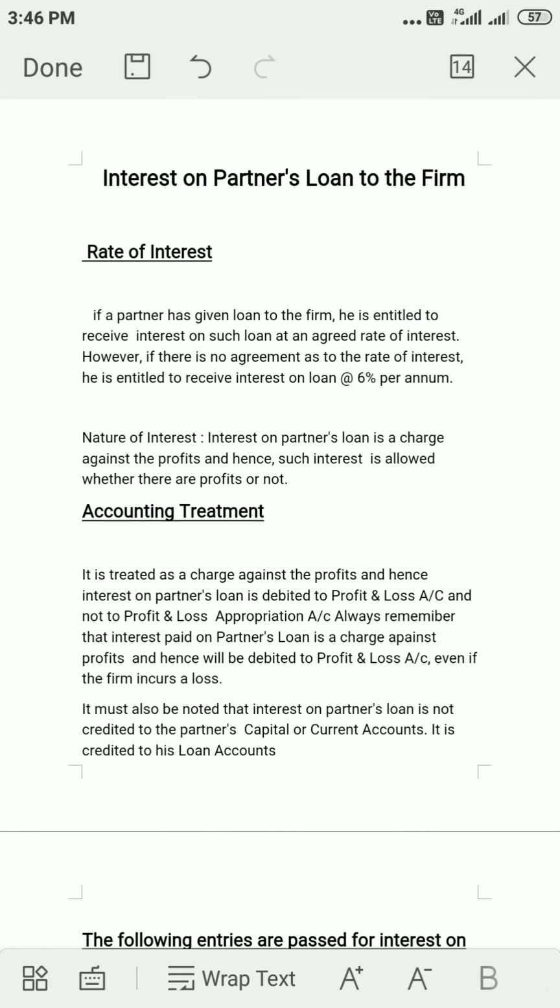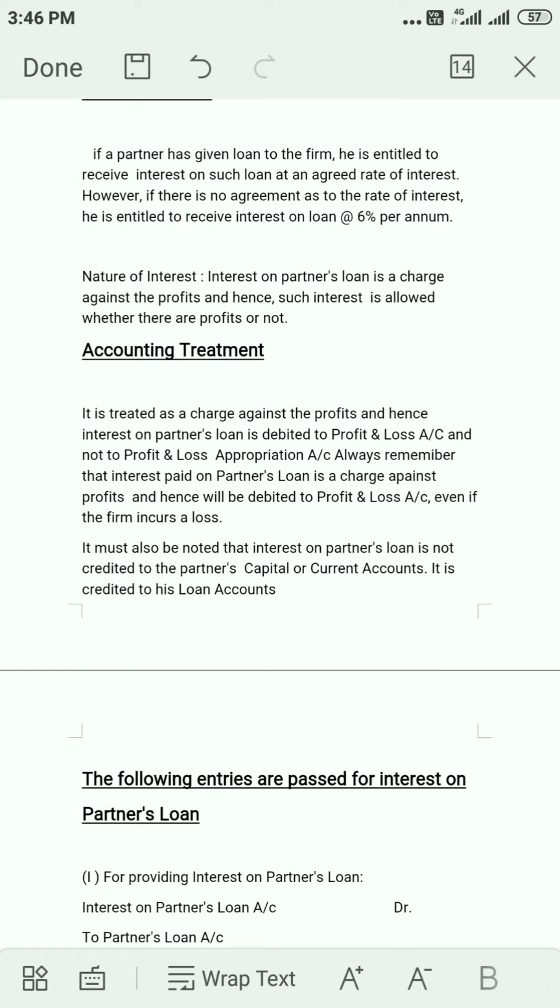Hello students, we will start with the topic interest on partner's loan. Students, remember interest on loan, as it is written, is to be 6% in case the question is silent. So the nature of interest is that it's a charge against profit and to be allowed whether there are profits or not, that is, even in the case of losses it is to be provided.